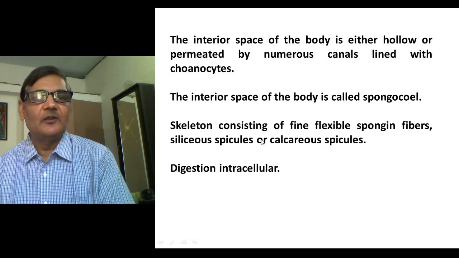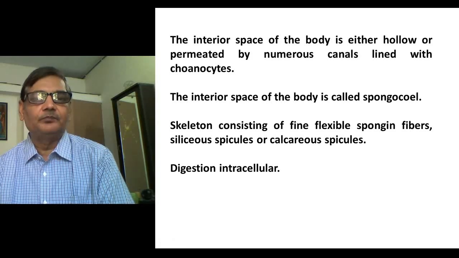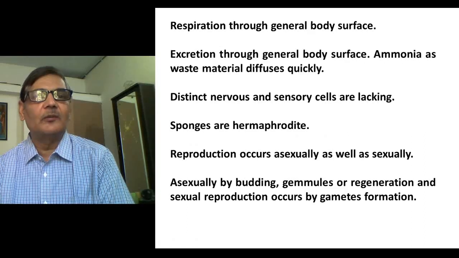They are present in the mesenchyme and other portions of the body. So they actually provide support to the animal. The digestive system is totally lacking in them. There are cells specialized for intracellular digestion, like choanocytes, and there are other kinds of cells also. They take up the small fine food particles and help intracellular digestion.